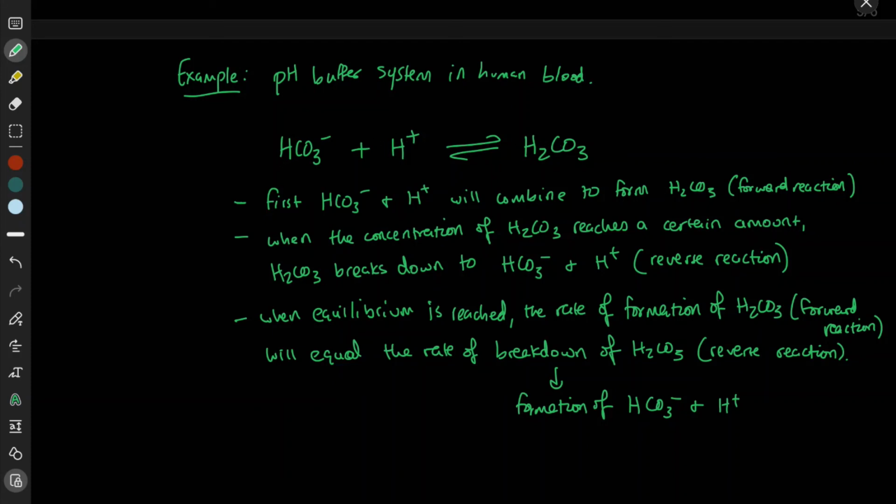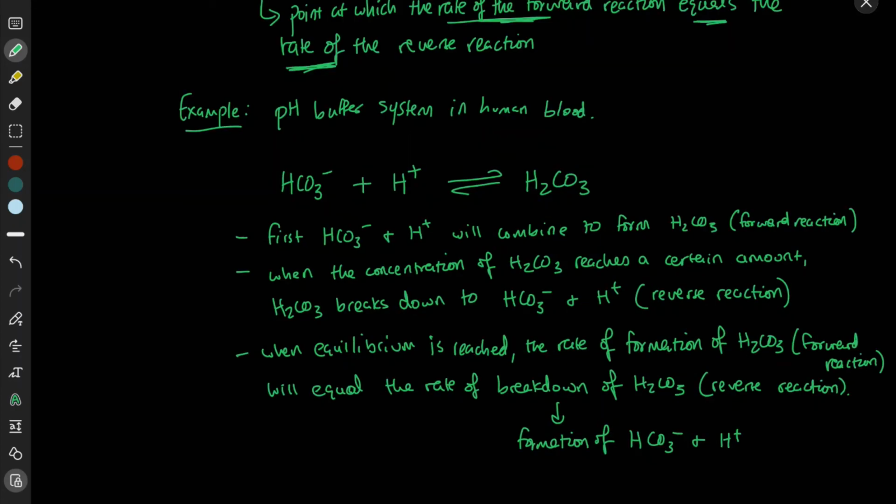So you can shift the equilibrium to the right by adding more reactants, and just like that, you can shift the equilibrium to the reverse reaction by adding more H2CO3. And so you can play with it. And so that's what a reversible reaction is, and the distinction between reversible and irreversible reactions.